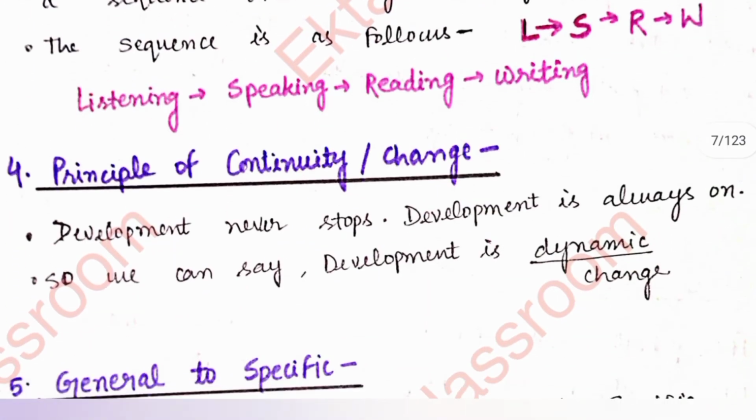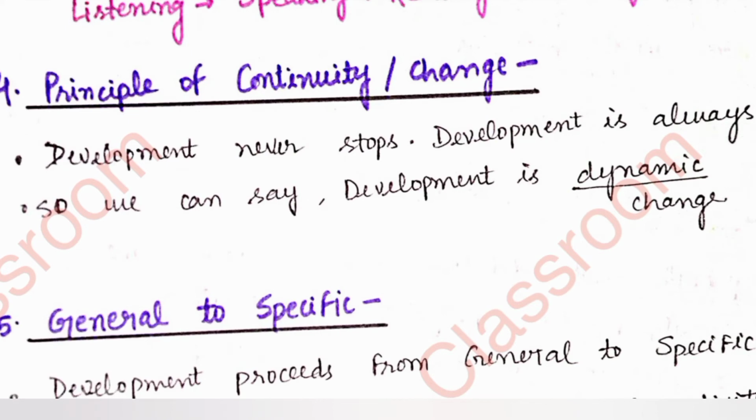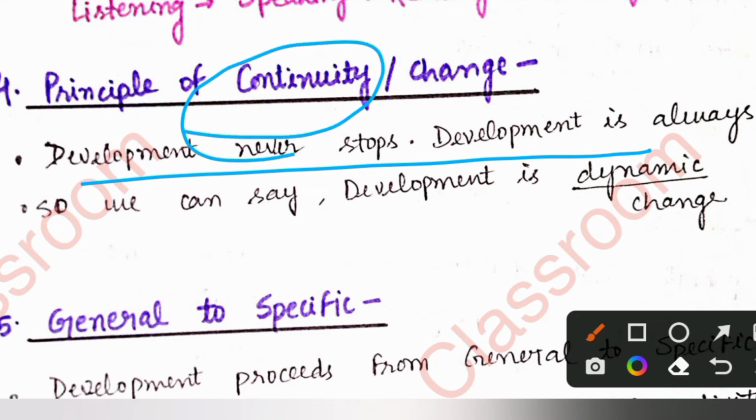Clear? Now we talk about the principle of continuity and change. In the questions, you can see the examiner reverse this process. He will say something like it is not a continuous process, so options will be given that it can be changed, it remains changed, it doesn't change. You can see these types of options. Now what is the principle of continuity and change?